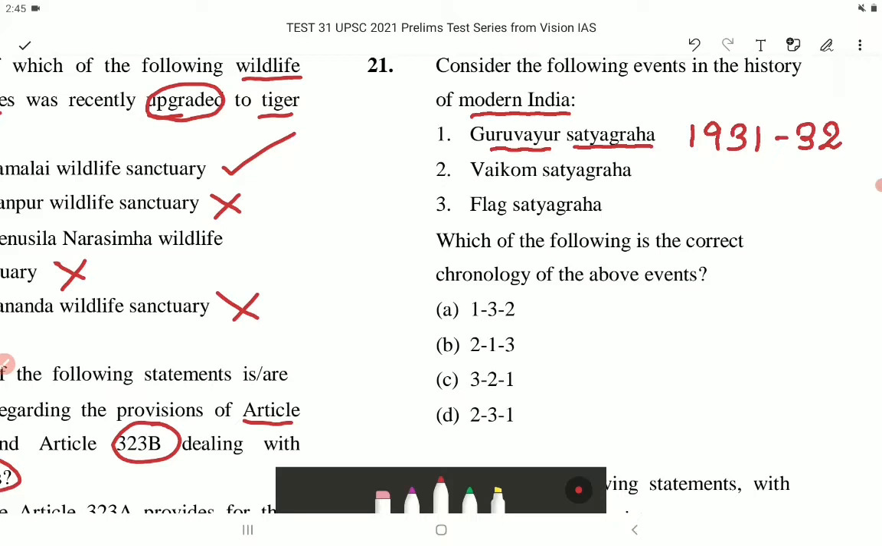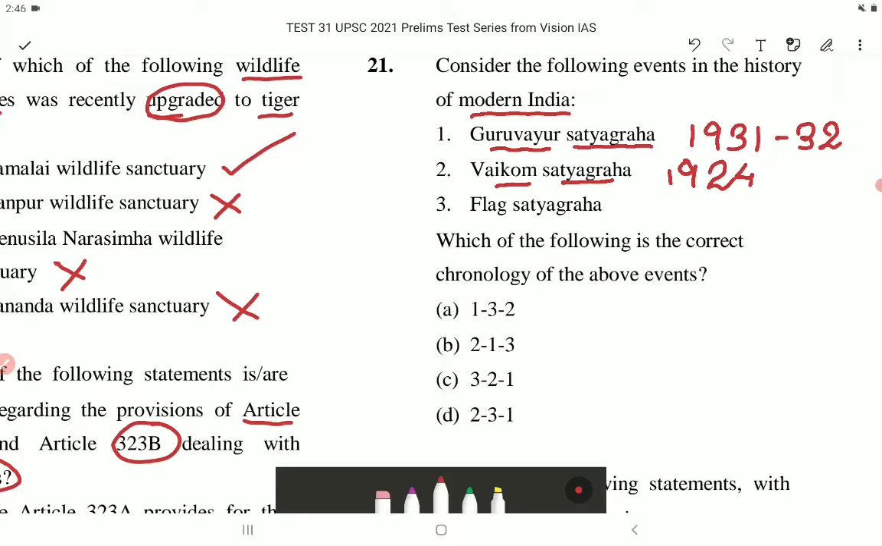So now let's come to number 2, that is Vaikom Satyagraha. So Vaikom is a small town located in the current Kottayam district, which is in Kerala. The famous agitation took place in 1924, and it is known as Vaikom Satyagraha, and its first organized movement. So it is the first organized movement against untouchability in India.